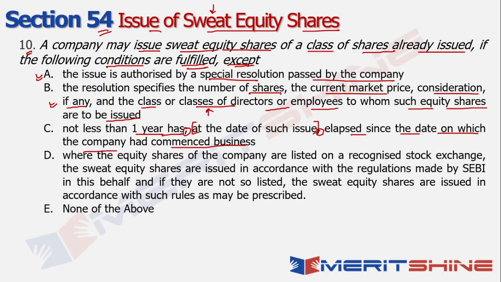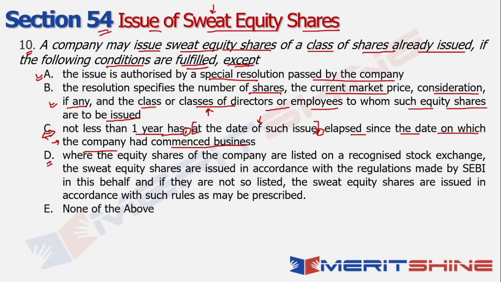So not less than 1 year since the date of such issue. That's what you're trying to say, right? So this seems to be a problematic clause because if you talk about startups, then if they've not commenced business 1 year prior, that means they will not be able to issue sweat equity shares. So that kind of makes it a little weird, right? So not sure if this will be true or not.